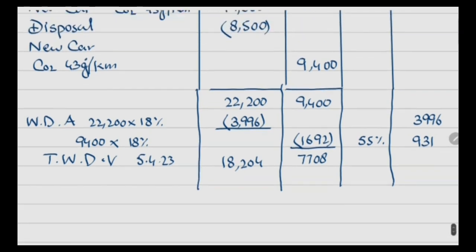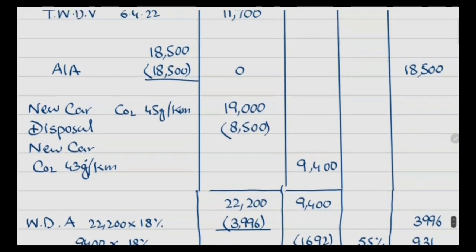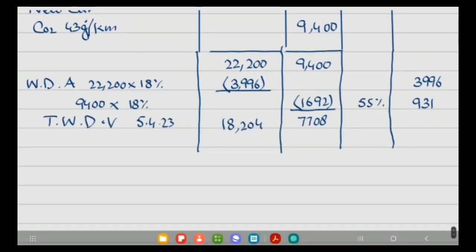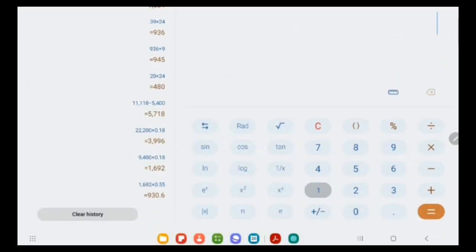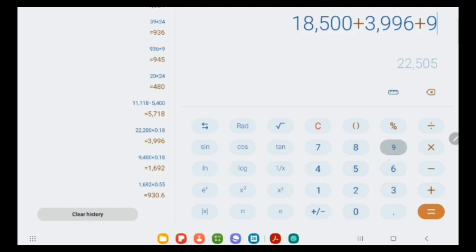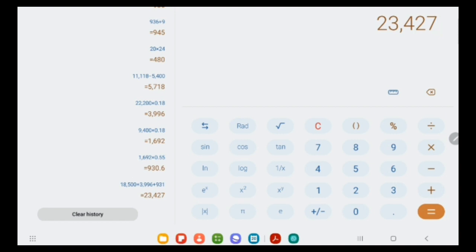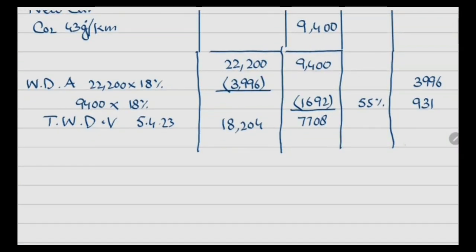So this is the total of capital allowance, 18,500 plus 3,996. This is total 23,427. Now you have to do test your understanding 7 on PDF page number 324.